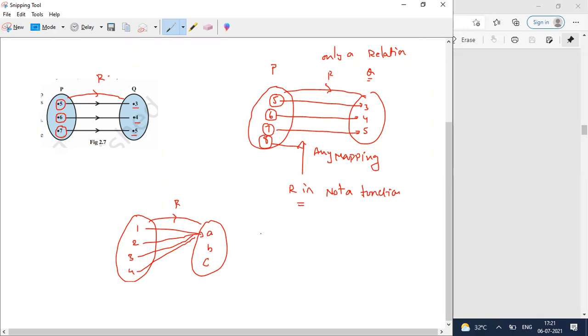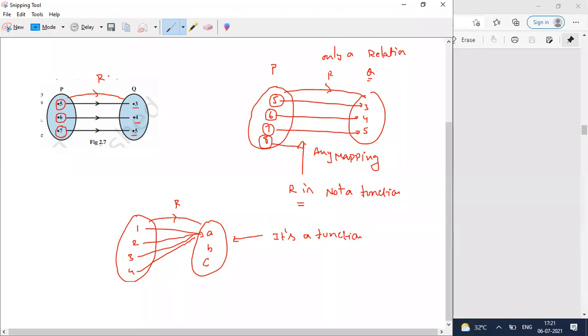Is it a relation or not? Or is it a relation or a function? Yes, it's obviously a relation. Every mapping is a relation, whether it is a function or not. No, sir, it's not a function. Sir, actually, yes, sir, it's a function.